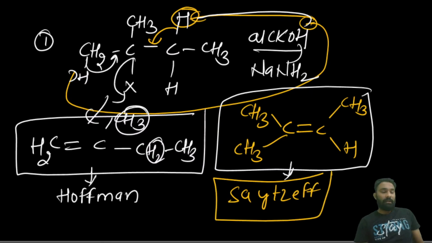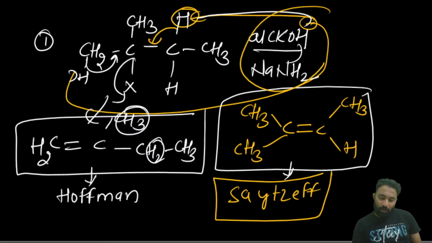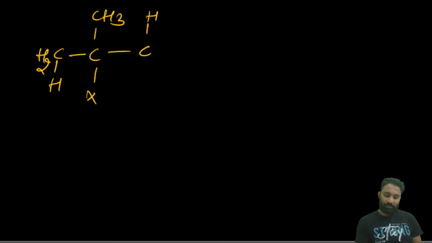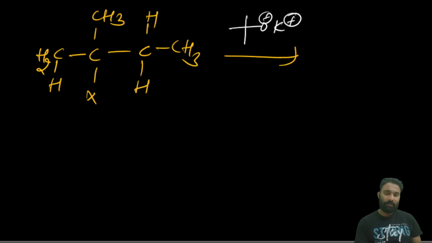Now here, when a small base is given versus a bulky base. If we have taken the bulky base, here CH3, CH2, H, halogen, H, H, CH3. Tertiary butoxide is a bulky base.